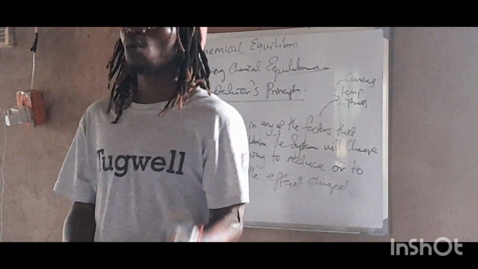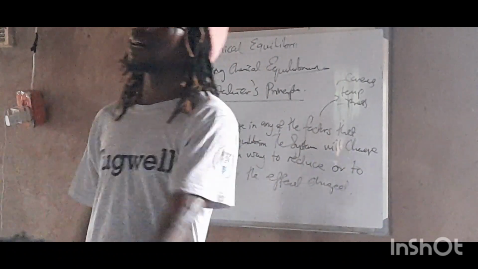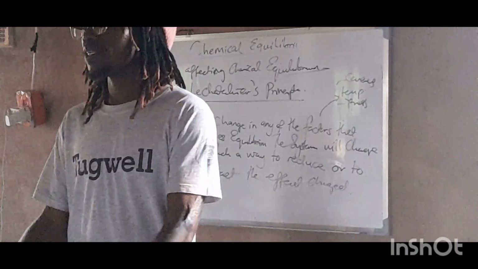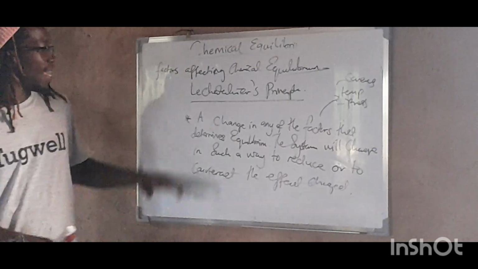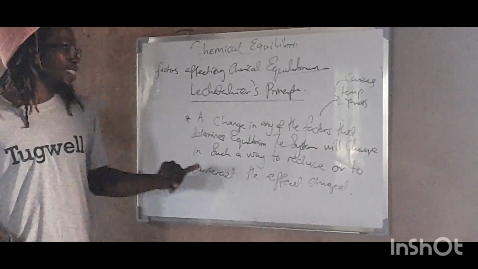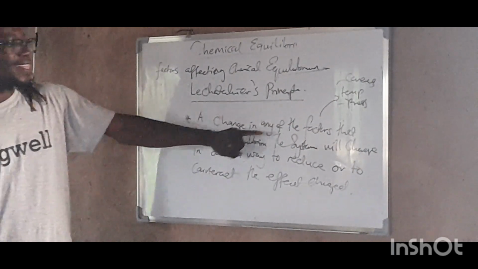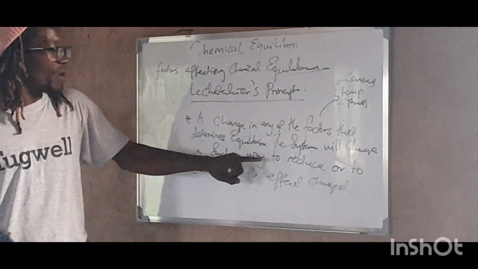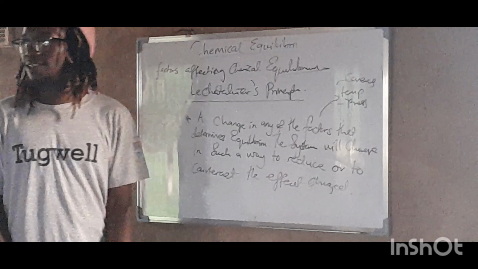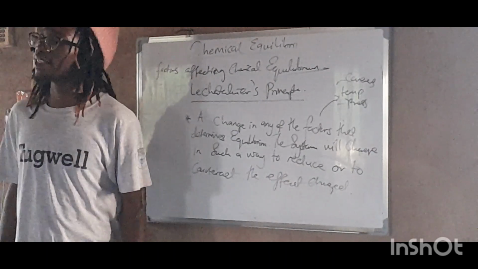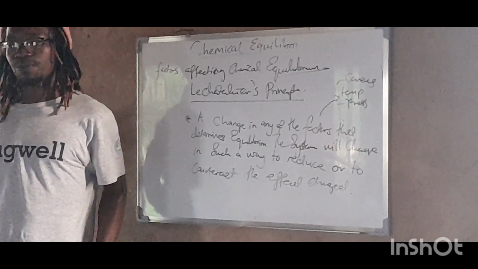The effect, or to reduce the effect, or to counteract the what? The effect. Right? That is what Le Chatelier's principle states. A change in any of the factors that determine equilibrium, the system will change in such a way to reduce or to counteract the effect of the change. That is Le Chatelier's principle.